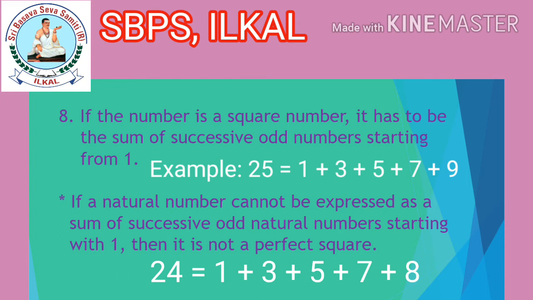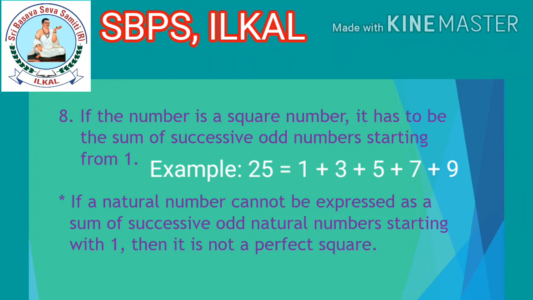Go through the first example, children. 25 we can write as sum of first 5 odd natural numbers. But 24 we can't write as sum of first odd natural numbers, because 1 plus 3 plus 5 plus 7, these 4 are odd, but 8 is not odd here. Okay, which number cannot be written as sum of first odd numbers, then that number is not a perfect square, we can consider.